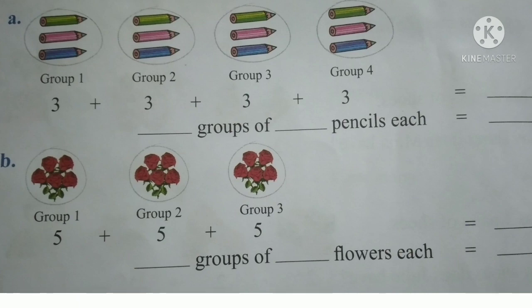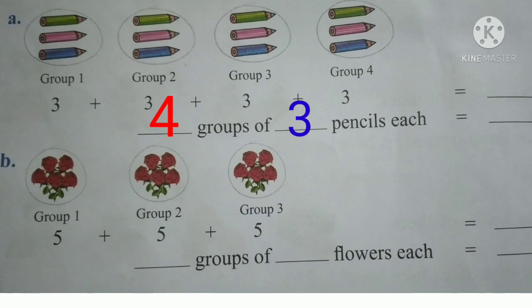In the first example, we can see 4 groups. Tell me children, how many pencils are there in each group? Yes, we can see there are 3 pencils in each group. That is 4 groups of 3 pencils each. Here we have to find out the total number of pencils. What will you do? Yes, we will add the number of pencils. We know each group has 3 pencils.